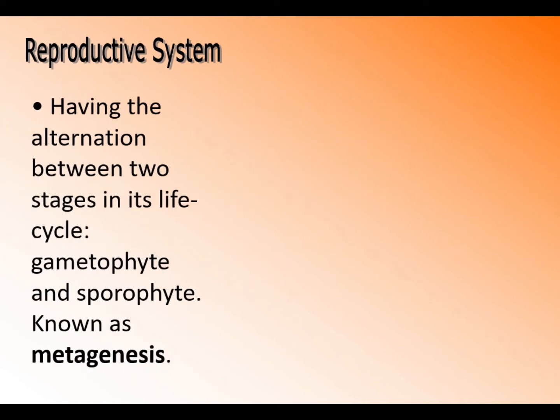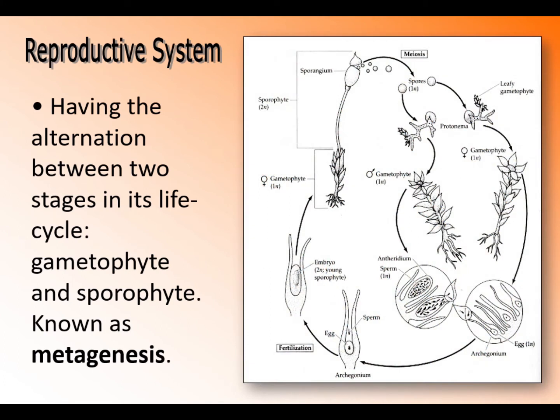Let's talk about their reproductive system. Bryophytes have an alternation between two stages in their life cycle, the gametophyte and sporophyte. It is known as metagenesis. Here you can see a picture that describes to us